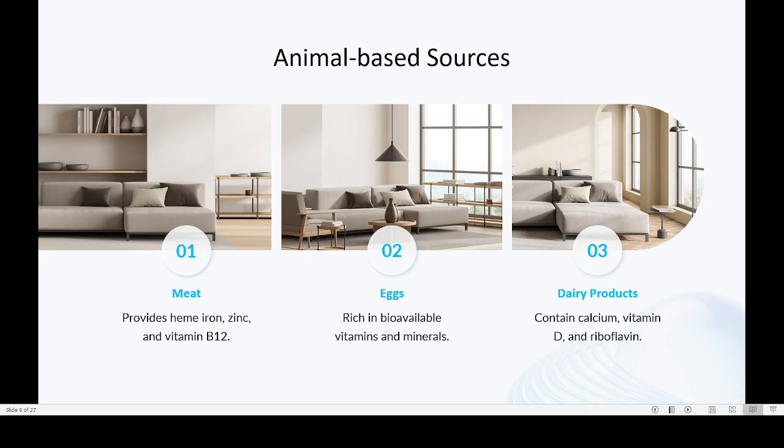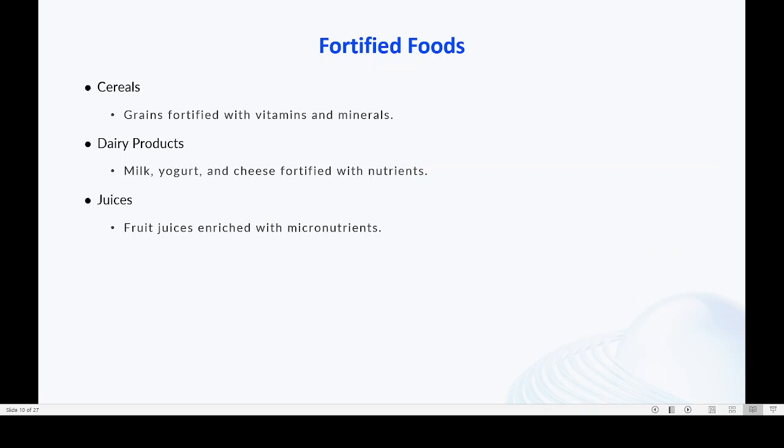Riboflavin is also a vitamin. So these are the products that we are getting from animal sources. Then another source is the fortified food. So coming to fortified food: cereals, dairy products and juices. Grains fortified with vitamins and minerals, so that is one source. Then dairy products, milk, yogurt, cheese fortified with nutrients. This is another source. Then fruit juices.